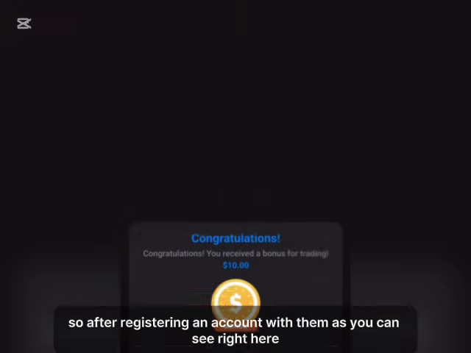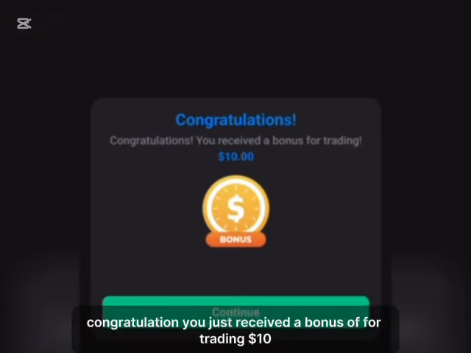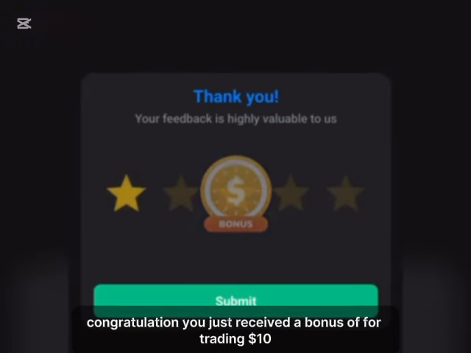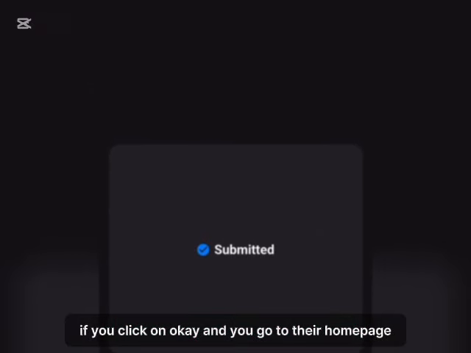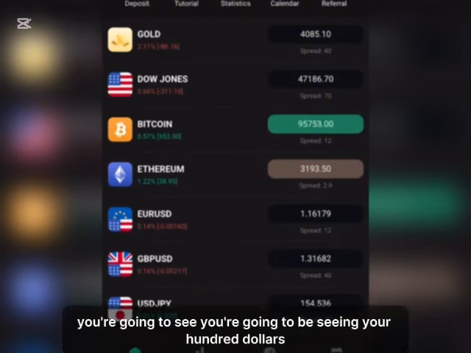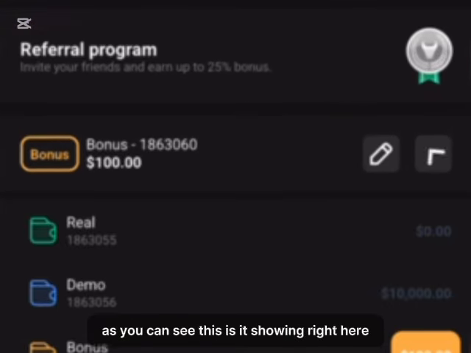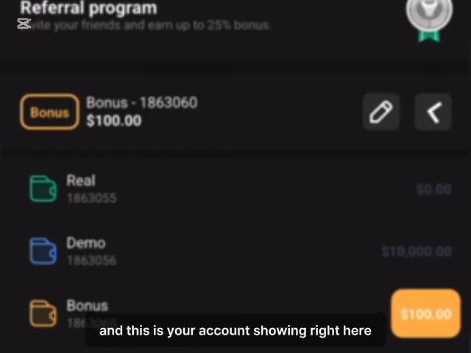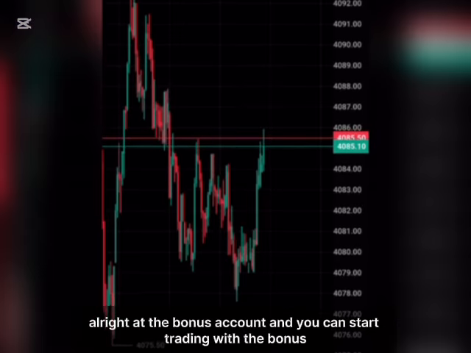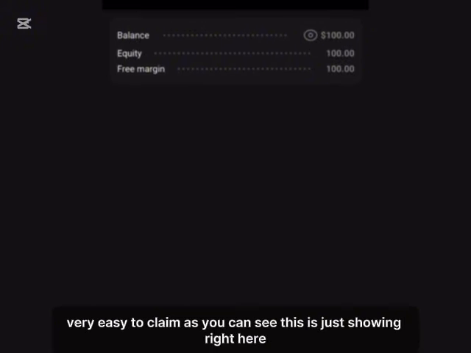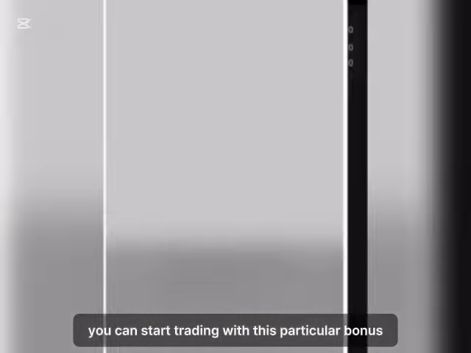After registering an account with them, as you can see right here, congratulations, you just received a bonus for trading. But if you click on OK and you go to their homepage, you're going to be seeing your $100 right there in your account. As you can see, this is showing right here, and this is the bonus account, and you can start trading with the bonus. So the bonus is just very easy to claim. As you can see, you can start trading with this particular bonus.